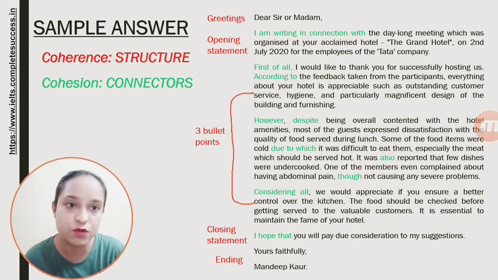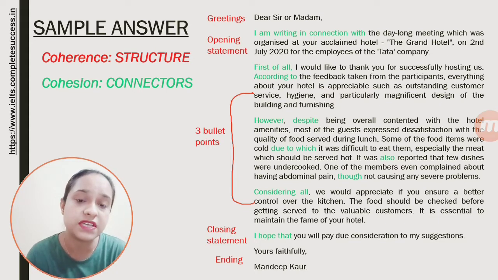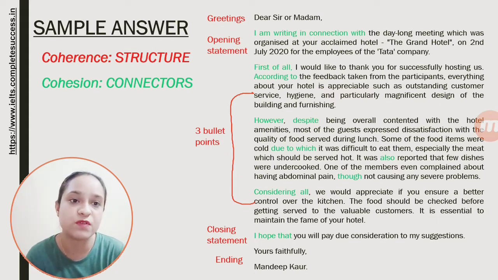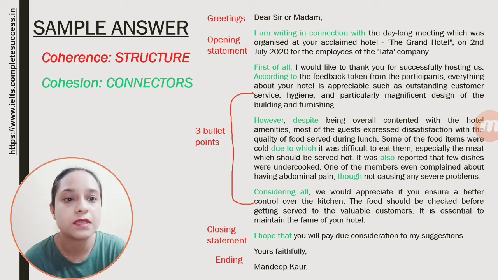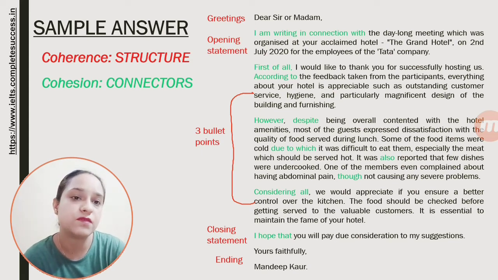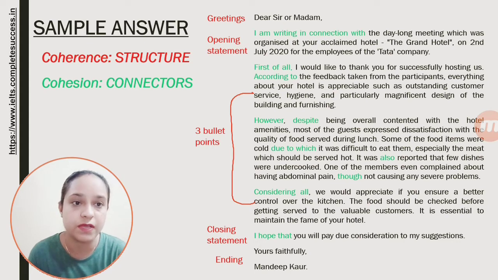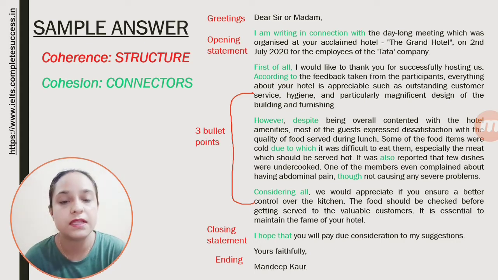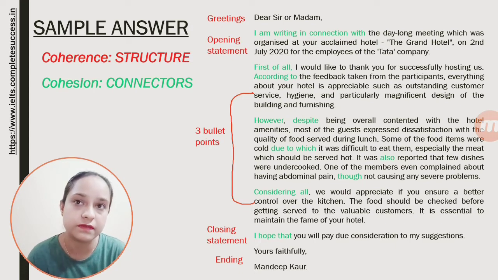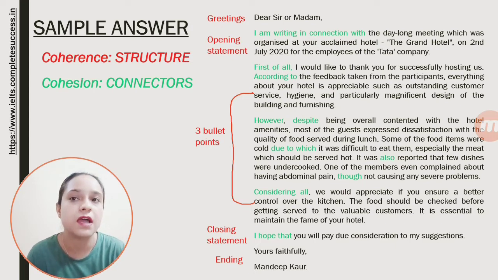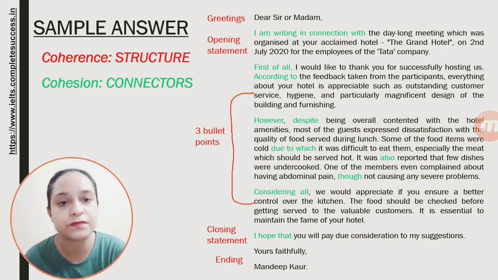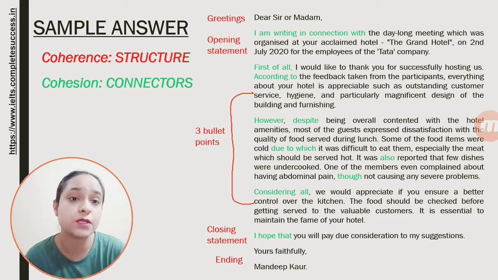Then you will explain the problems, first the problem, and then you have to use the connectors to explain ideas in a proper way without any problem. Then in the third bullet point, you have to give the suggestion, like considering all or considering everything, we would appreciate if you do something. And then in the closing statement, I hope that you will pay due consideration to my suggestions. You can start with I hope that you will consider my suggestions, or you can even write I look forward to your reply, if you have given a statement above that you are expecting a reply for what you are doing. So this is what coherence and cohesion means.